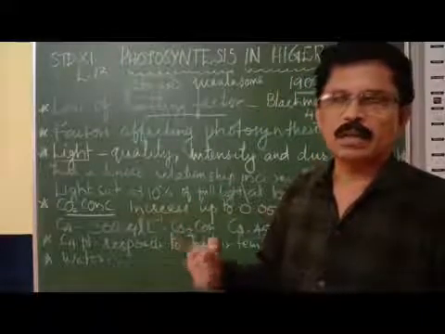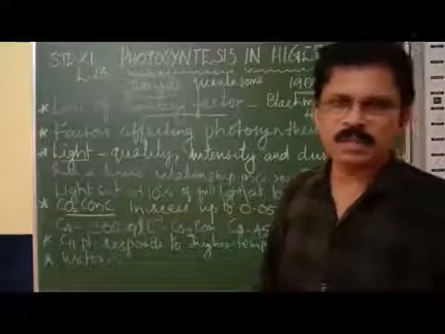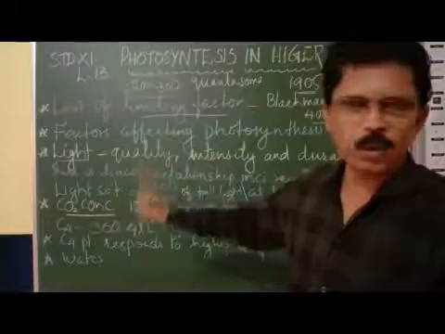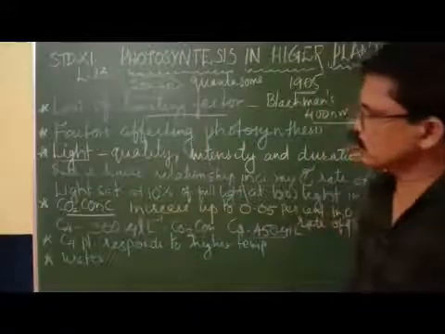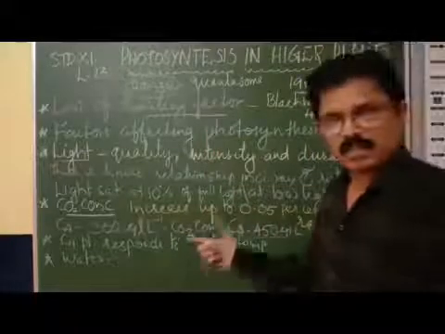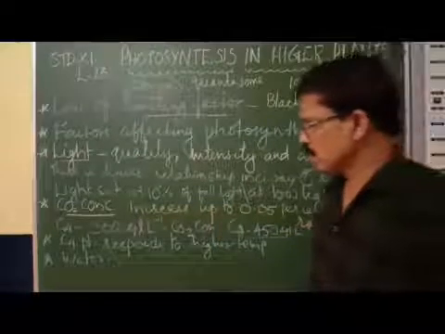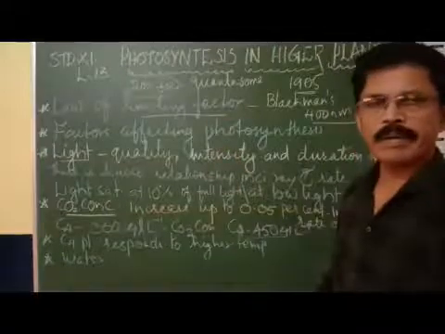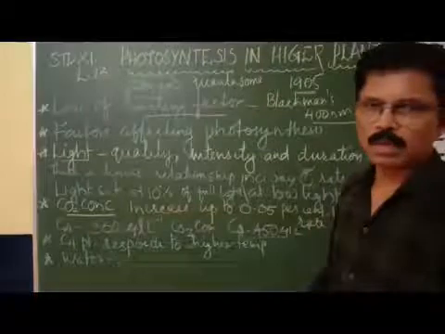While the chlorophyll and sunlight will be abundant in nature. Okay, during daytime the light is more in the atmosphere. So we can understand the five points in this part. Law of limiting factor by Blackman. The factors affecting photosynthesis include light, concentration of carbon dioxide, the temperature and water. Just to read out and develop your own concepts and ideas. Okay, thank you very much.